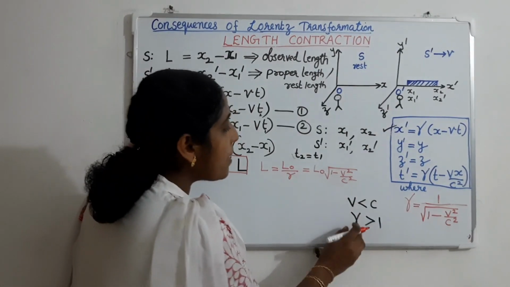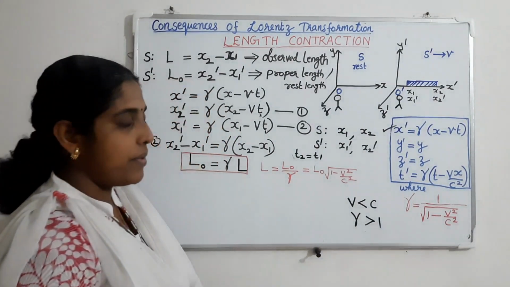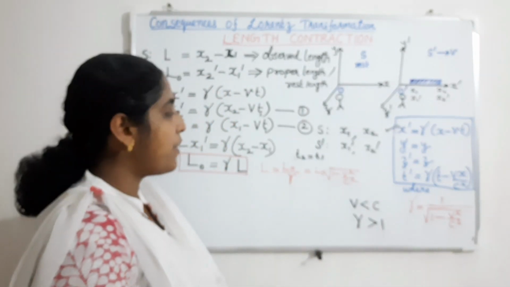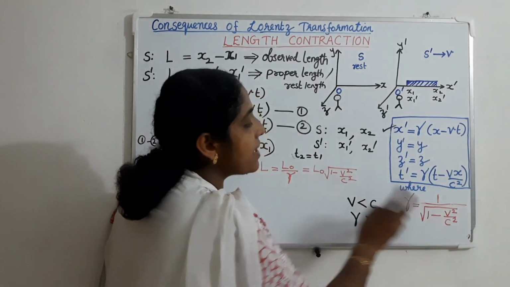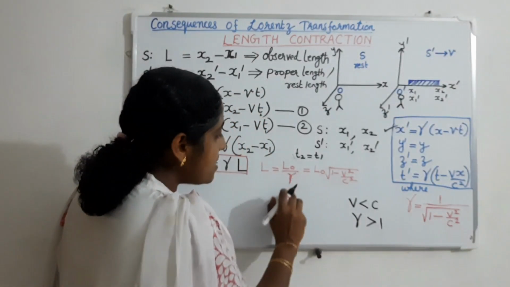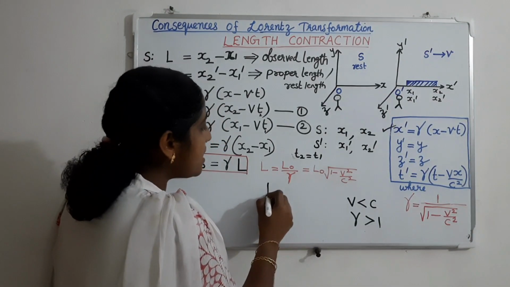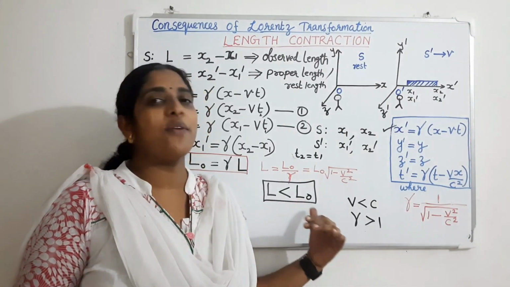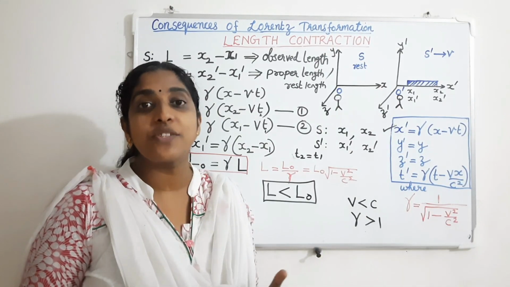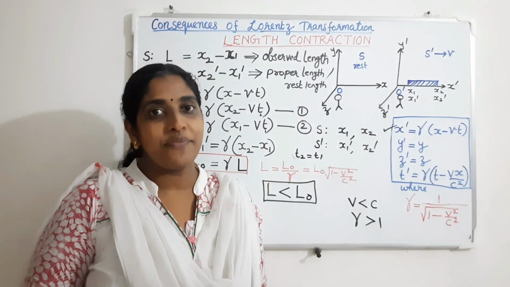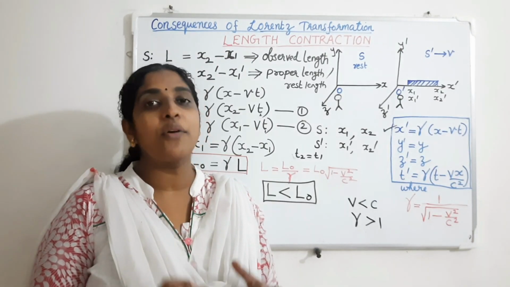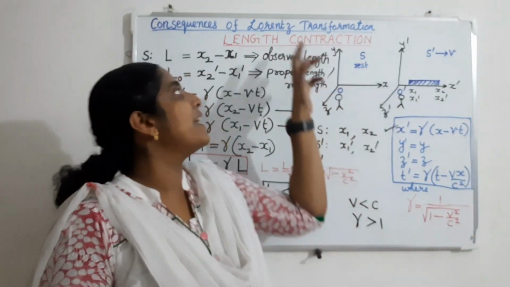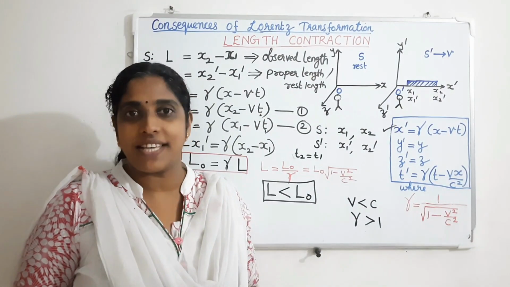We know that gamma is always greater than 1 because the moving body has a speed that must always be less than the speed of light. So when v is less than c, gamma is always greater than 1. When gamma is always greater than 1, it means L is always less than L0. That is, the observed length is always less than the proper length. This is known as length contraction. Therefore, the phenomenon of shortening or contraction in the length of an object in the direction of motion is called length contraction or Lorentz-Fitzgerald contraction.